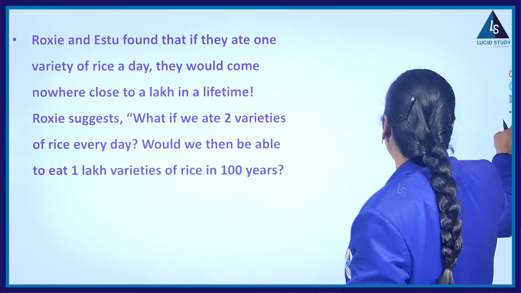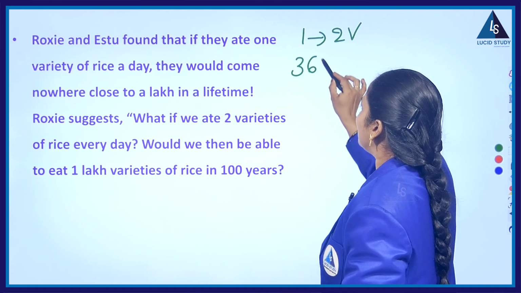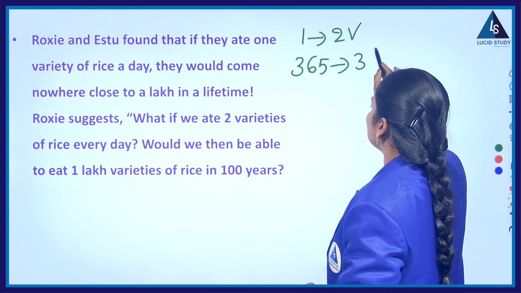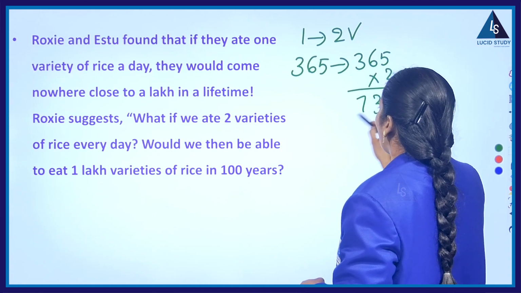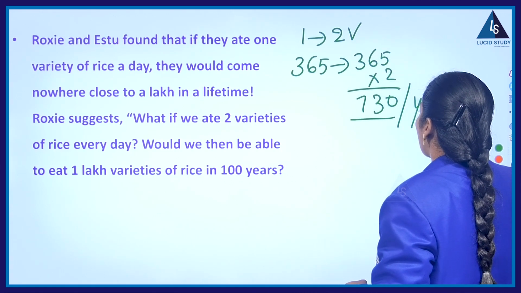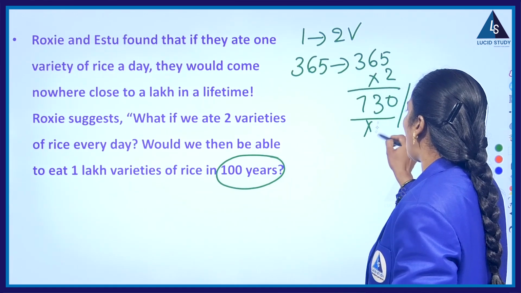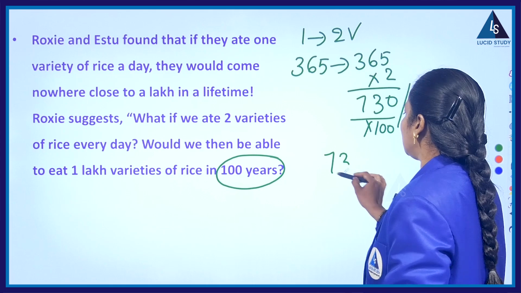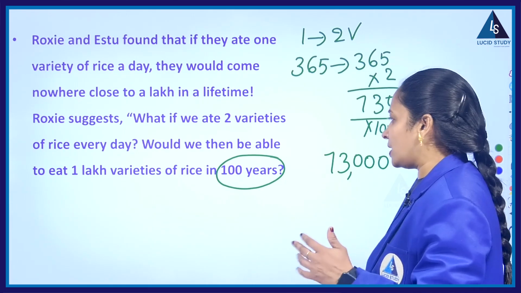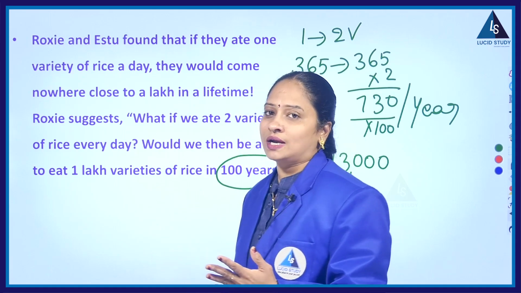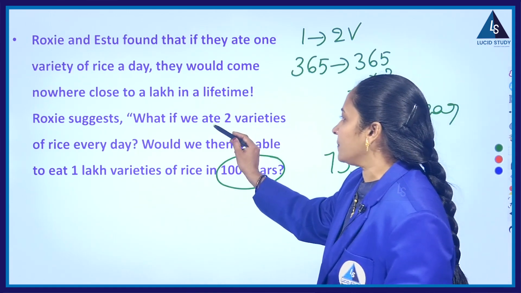So now what are they doing? Per day, they are eating 2 varieties. So 365 days means 1 year. So 365 into 2, how much? 730 per year. But what is the lifespan here? How many years have they taken? 100 years. So into 100, you will get this number. Right? So, they can cover only 73,000 varieties of rice, not 1 lakh varieties of rice if they take 2